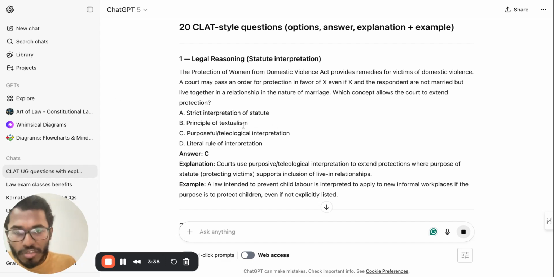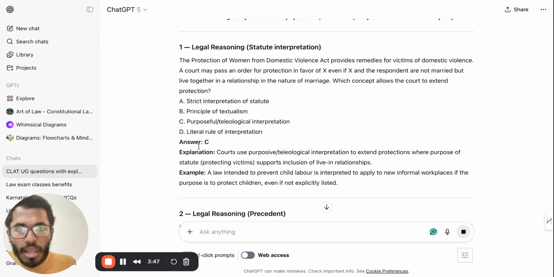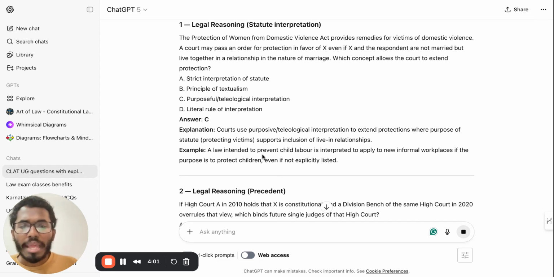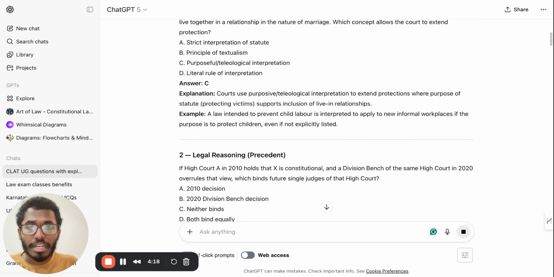A is strict interpretation of statutes. B is principle of textualism, and there is also literal rule of interpretation. The answer is C, purposive and teleological interpretation. The court uses the purposive and teleological interpretation to extend protection where the purpose of the statute supports inclusion of live-in relationships. For example, a law meant to prevent child labor is interpreted to apply to new informal workplaces if the purpose is to protect children, even if not explicitly listed. So if you observe, it gives the context in the question, the answer, and a very good explanation for the same.